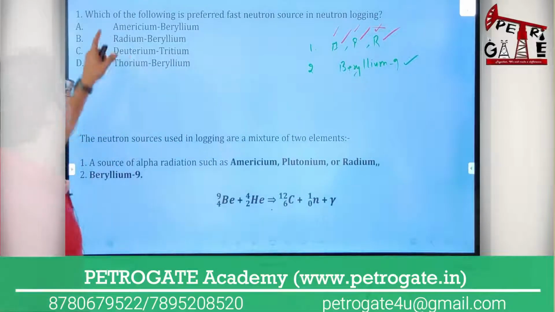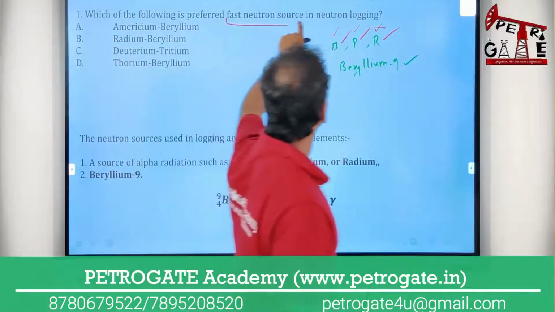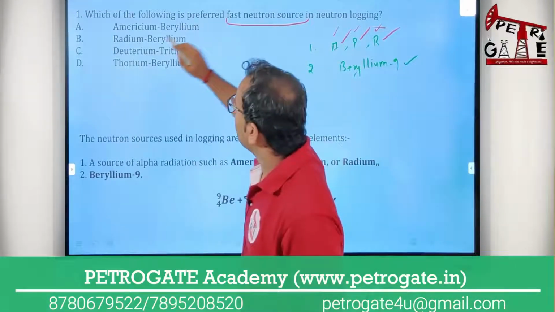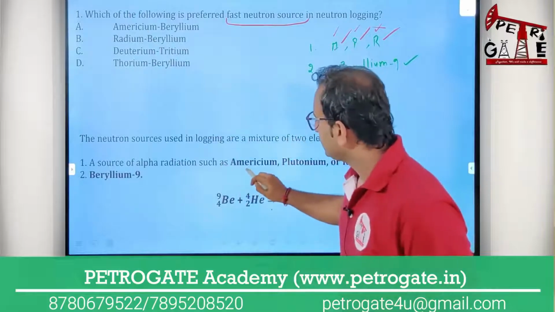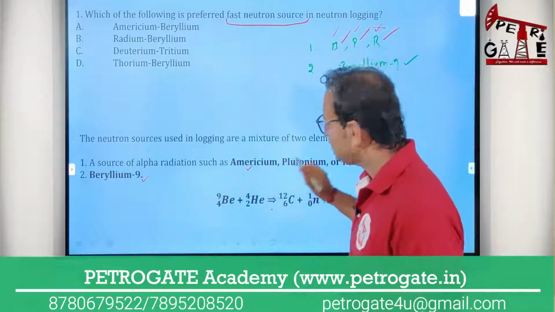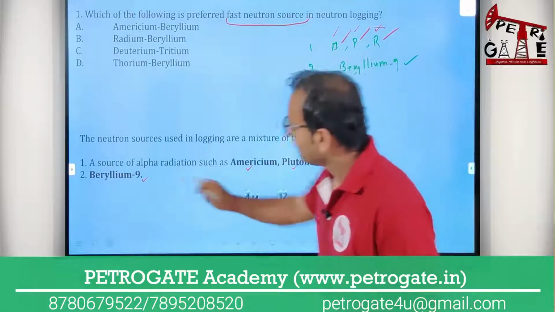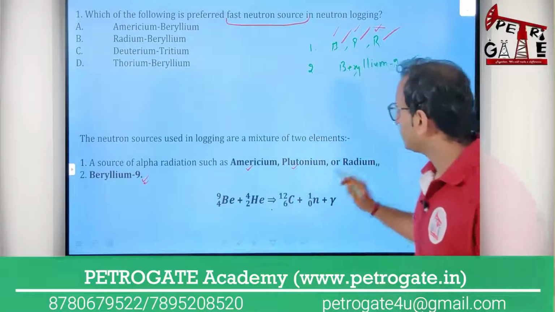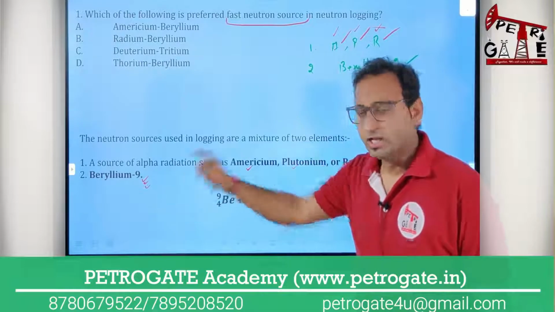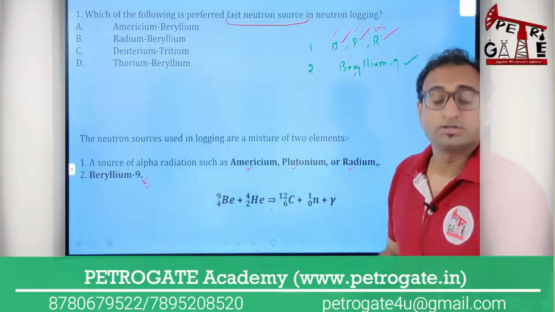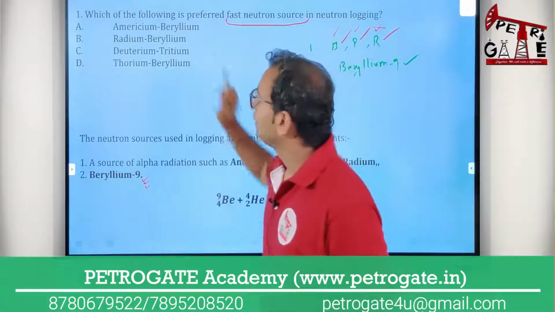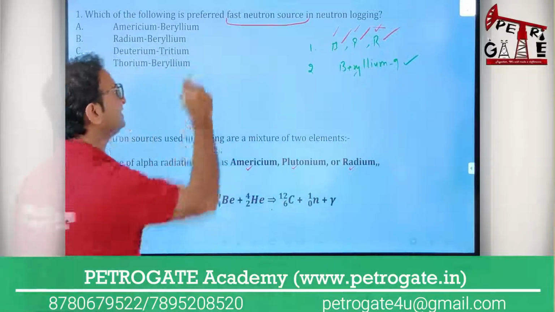The question is, कि which of the following prefer the fast neutron source? Okay, fast neutron source. So can you see the options? Americium or beryllium, either you can take this combination, no problem. Or you can take plutonium and beryllium. And either you can take the combination radium and beryllium. तो इनमें से कोई एक, और ये हमेशा चाहिए ही होगा, तो वो मुझे न्यूट्रॉन दे सकता है. ठीक है, तो यहाँ पे ऑप्शन में अमेरिसियम और बेरिलियम एक कॉम्बिनेशन है, so it means this can be a right option.